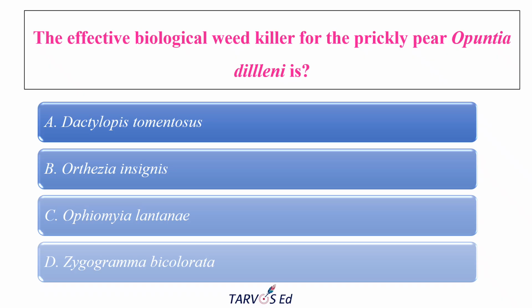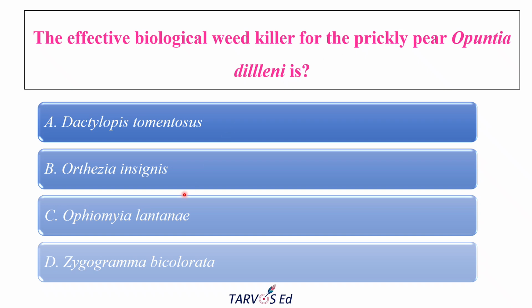Next comes the effective biological weed killer. Biological weed killer means biological control agent, okay, for the prickly pear, Opuntia dillenii. So this is the weed, right? In order to kill this weed, particular agents, particular pests, will be there. So that is called a weed killer. They will destroy the particular weed just by sucking and eating the entire plant.